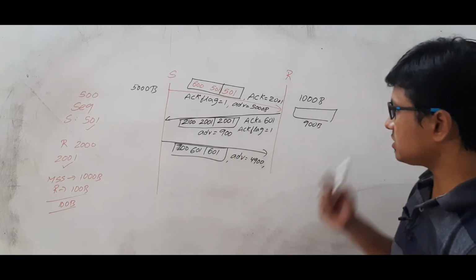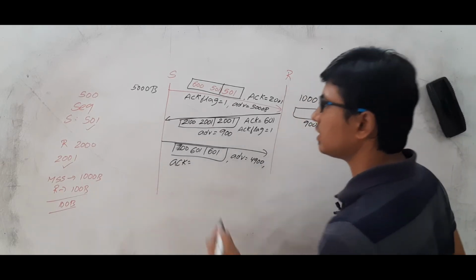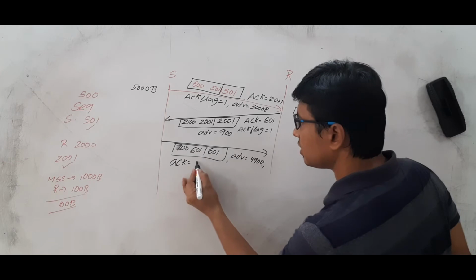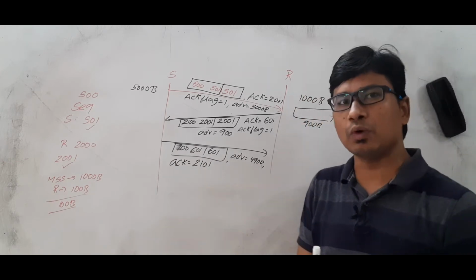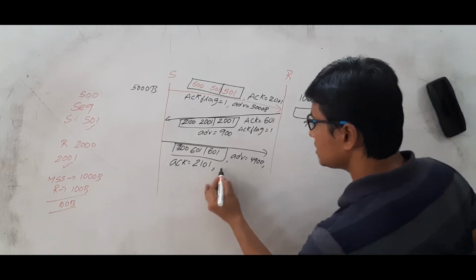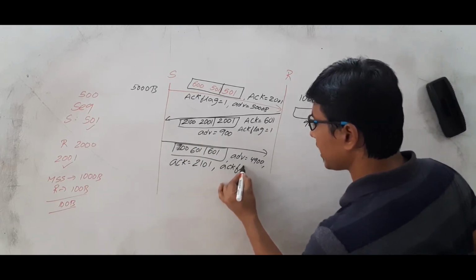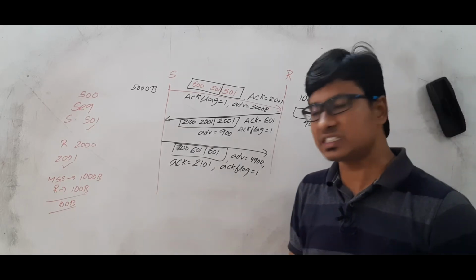Okay, and what else will it send? It will also send the acknowledgement that I am waiting for 2101, meaning the previous packet whatever you have sent I have received. Okay, and the ACK flag is kept as 1. What else will it send? This is the information it will send.